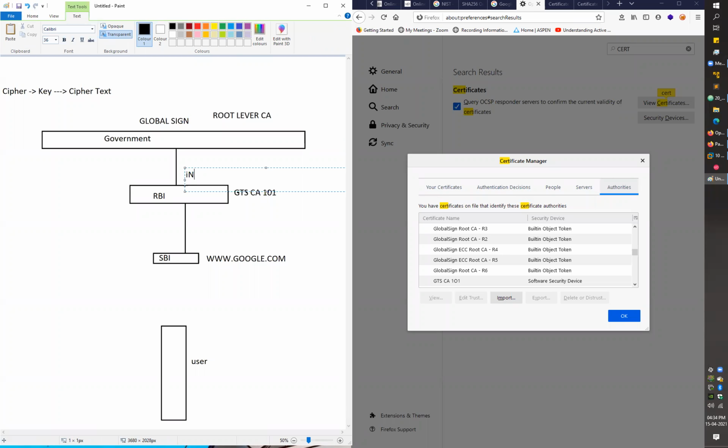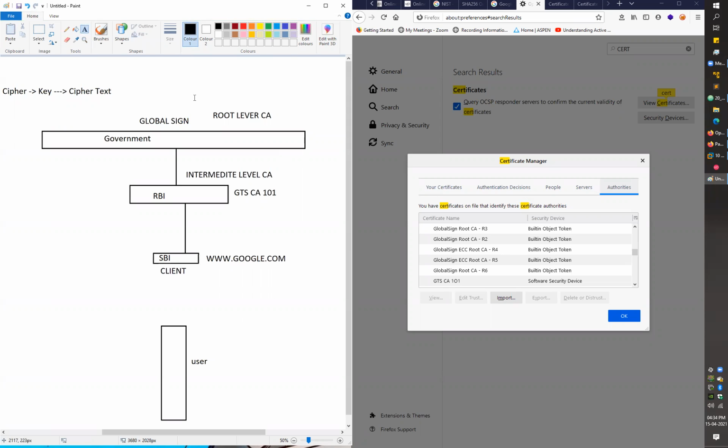Here we have the intermediate level CA, we call them intermediate CA, and that was the actual client, you can say. So your browser contains a list of all the root level CA which are present around the globe, right?